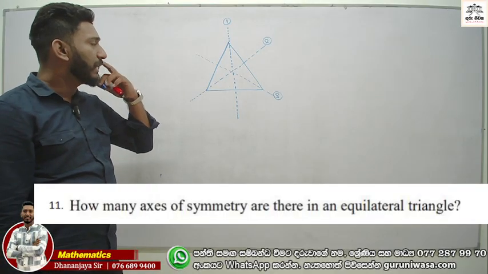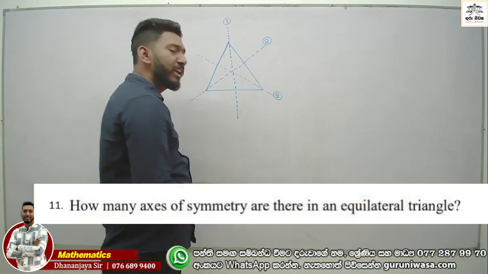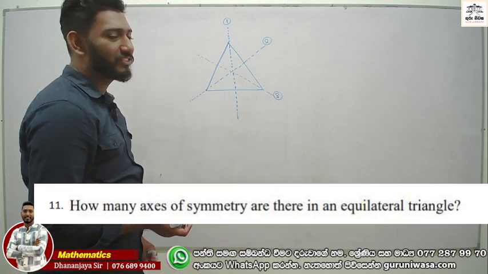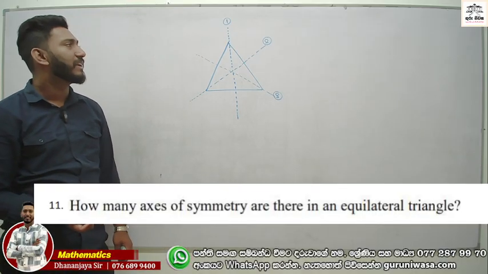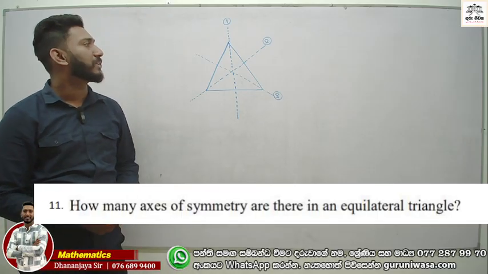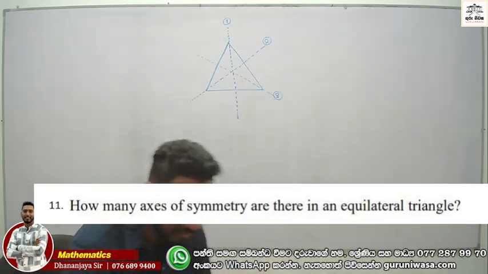Therefore, in an equilateral triangle the sides are equal. Therefore, how many symmetric axes are there? There are three axes of symmetry. The number of axes of symmetry becomes 3 symmetrical lines. There are 3. And the answer is 3. That's the easy thing.